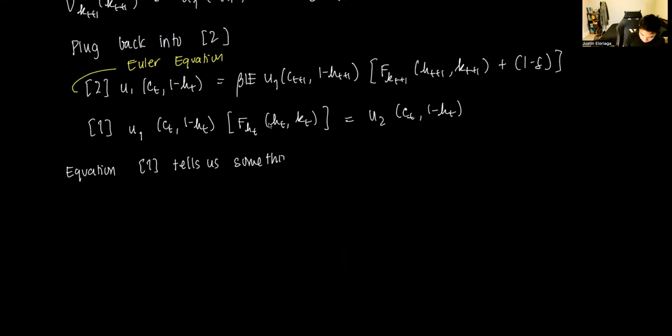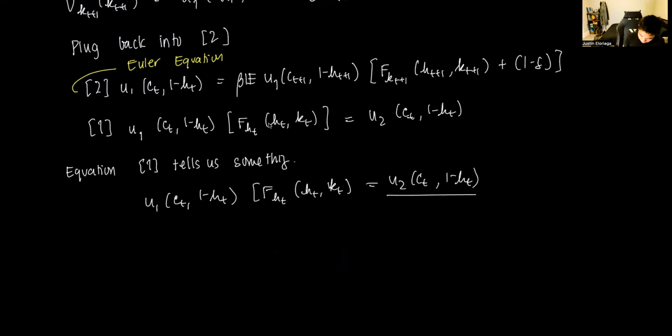So if I just rearrange it, right? Say I have equation 1, which is u1(c_t, 1 - h_t) f_h(h_t, k_t) equal to u2(c_t, 1 - h_t). If I divide both sides by u1(c_t, 1 - h_t), this cancels out.